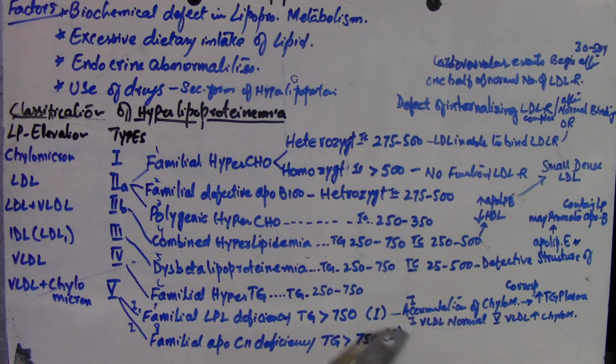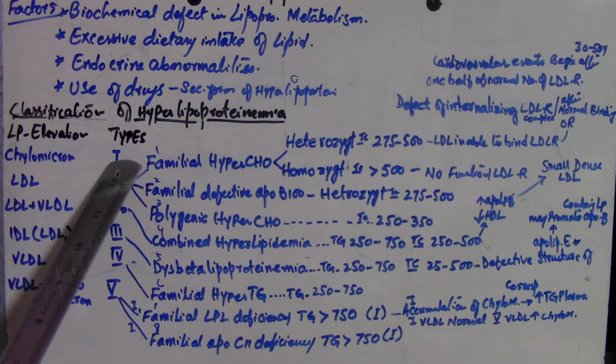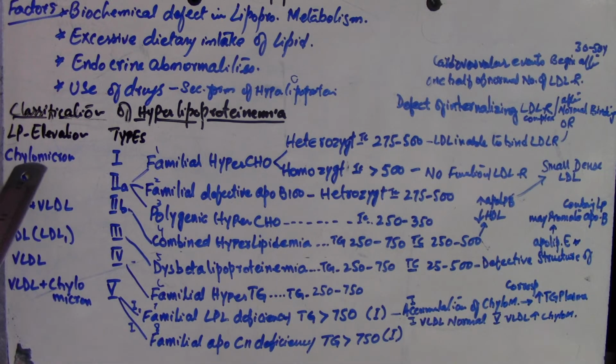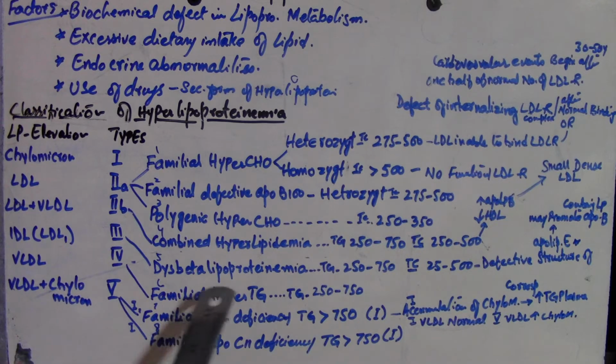I mention this because these conditions are also found in type 1, where there is only chylomicron elevation, while in type 5, chylomicron as well as VLDL elevation will be there.